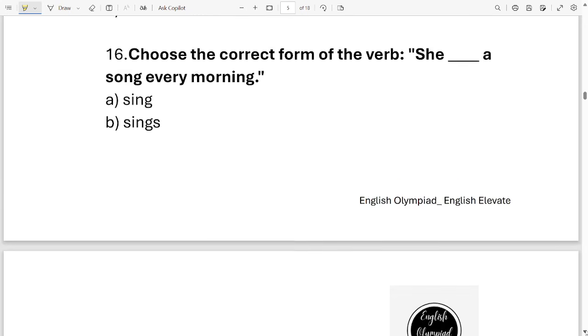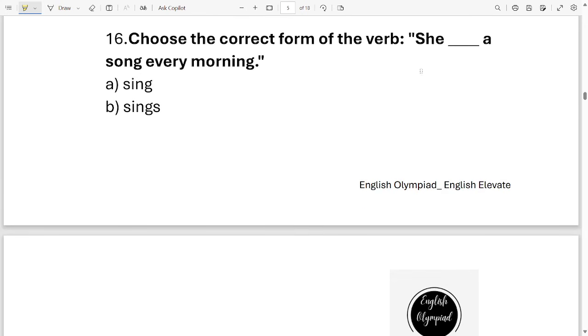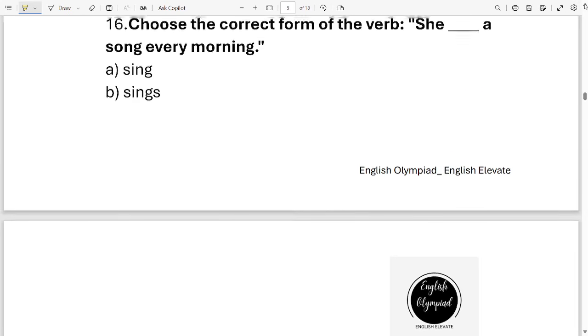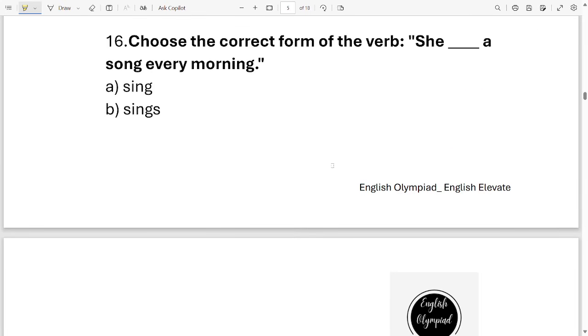Question number 16. Choose the correct form of verb. She dash a song every morning. Which word should I fill in this blank? Options are sing, sings, sang, sung. These are the four options. Go through your sentence once again and choose your correct option. Is it option A, B, C, D? Which one is it? It is option B. She sings a song every morning.